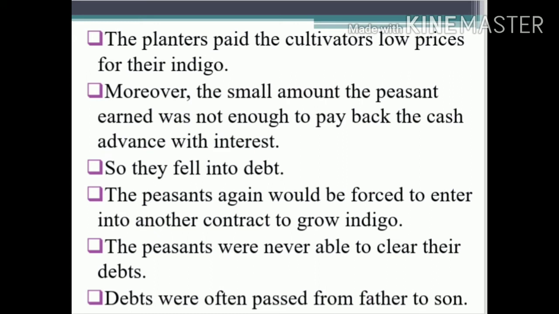The peasants would again be forced to enter into another contract to grow indigo. The peasants were never able to clear their debts. Debts were often passed from father to son. So continuously from generation to generation, the British forced the peasants to cultivate indigo. They paid only a low price, and this affected the people's lives, and so from generation to generation they fell into debt.